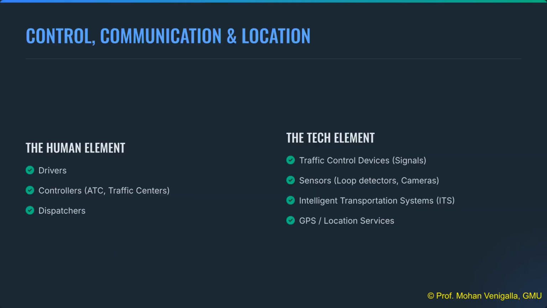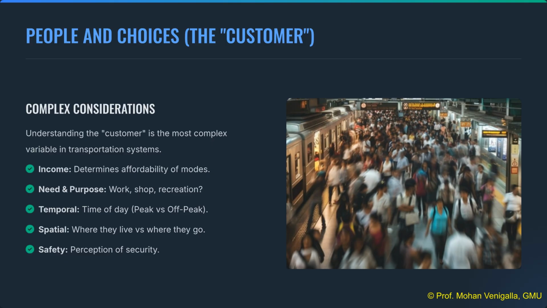System control involves both human elements, such as drivers and controllers, and the technology element, including traffic signals, sensors, and GPS-based intelligent transportation systems, or ITS. Understanding the customer is complex. Travel choices are governed by income, purpose, temporal and spatial factors, and their perception of safety.